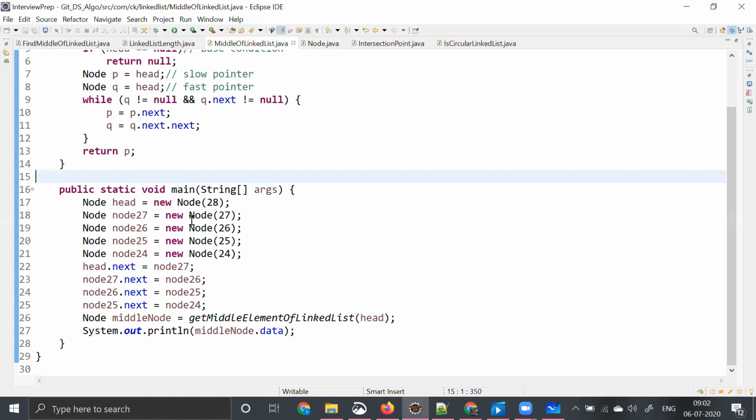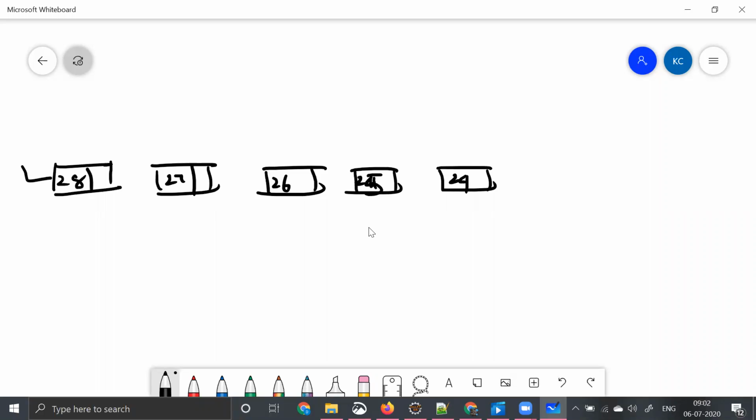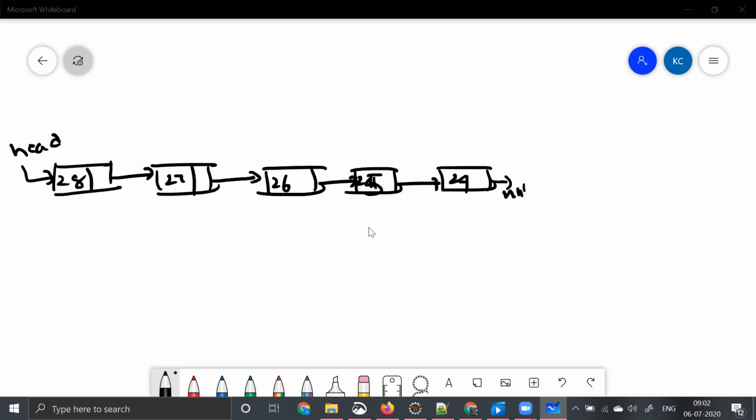This is the input. Here, this is marking the start of the linked list, which is head. So I have the pointers, and then there is null. So this is the input of our linked list.